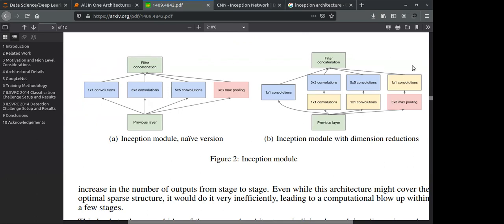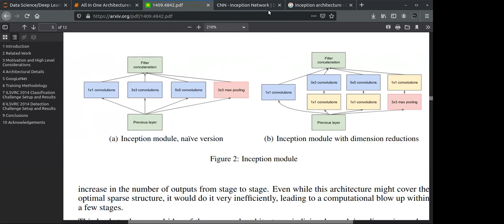So this is what Google came up with, Google Net, having 22 layers, which has this kind of architecture. So Google Inception Net has this kind of architecture, but initially it started like this, and this is the next improved version of this.